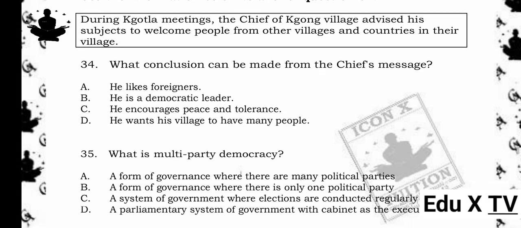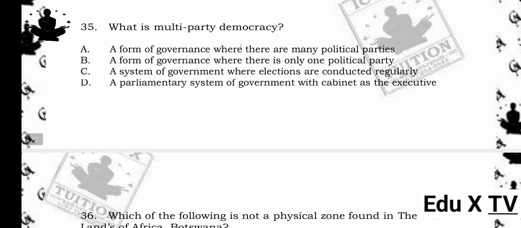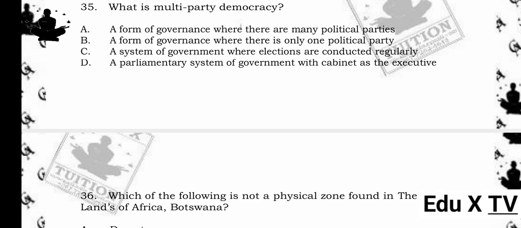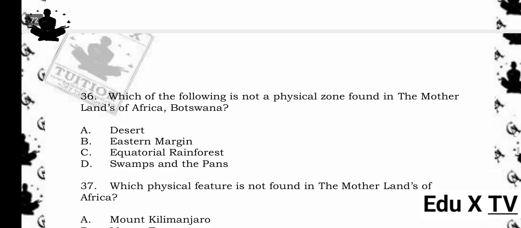35. What is multi-party democracy? A. A form of governance where there are many political parties. B. A form of governance where there is only one political party. C. A system of government where elections are conducted regularly. D. A parliamentary system of government with cabinet as the executive. The answer is A. A form of governance where there are many political parties. Reason being, multi-party democracy allows multiple political parties to exist and compete in free and fair elections, giving citizens more choices and encouraging political participation.